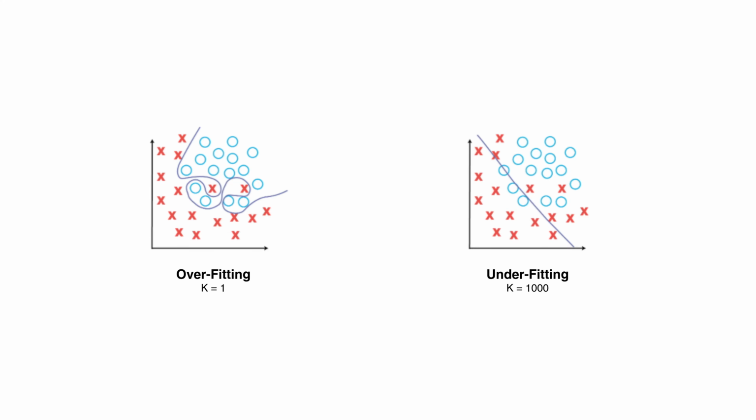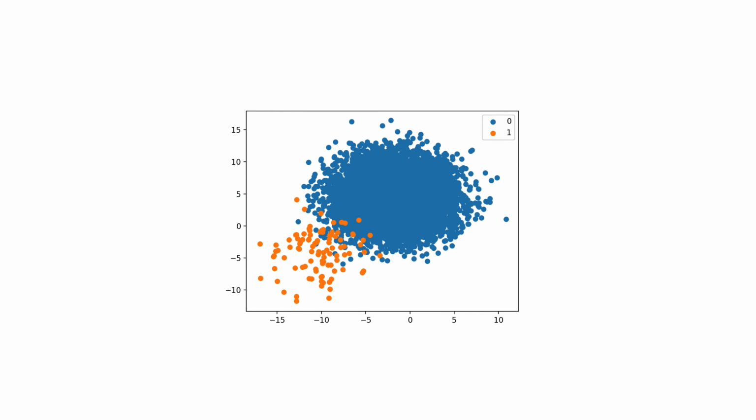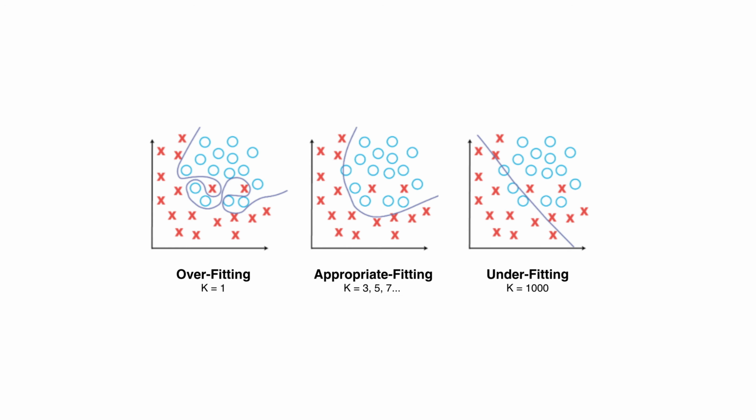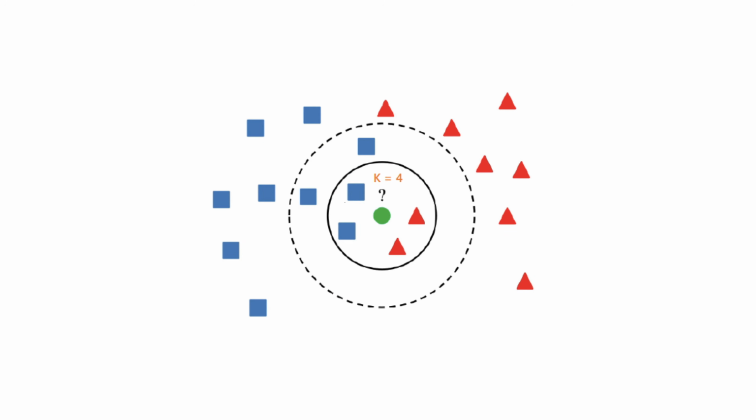If k is too large, the algorithm becomes too general, including points that may be far away and unrelated to the new input, leading to underfitting, especially if there is class imbalance. Note, using an odd number for k like 3, 5 or 7 is a good idea when doing binary classification because it helps avoid ties in majority voting.